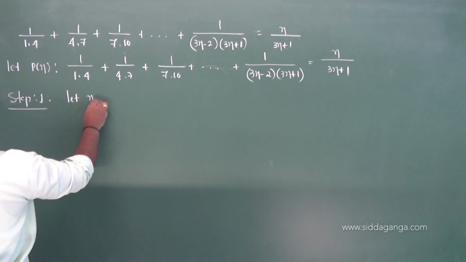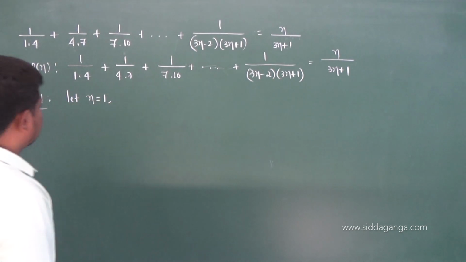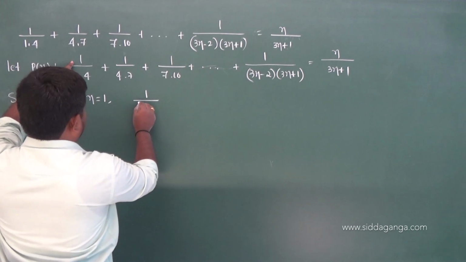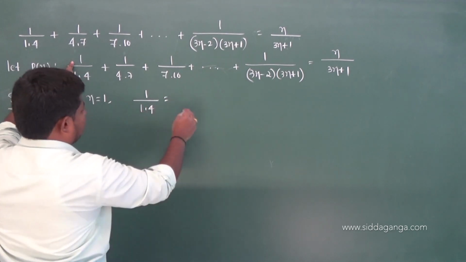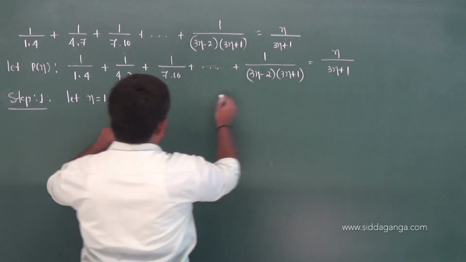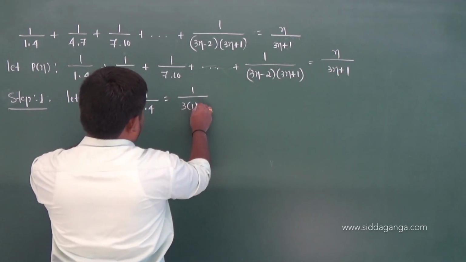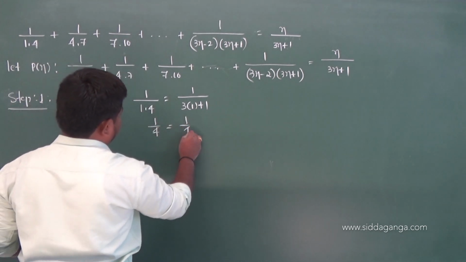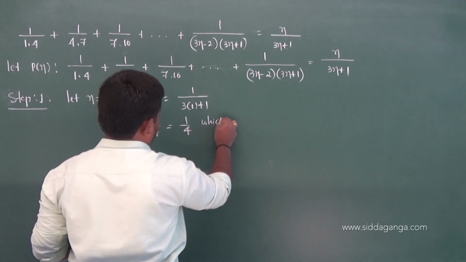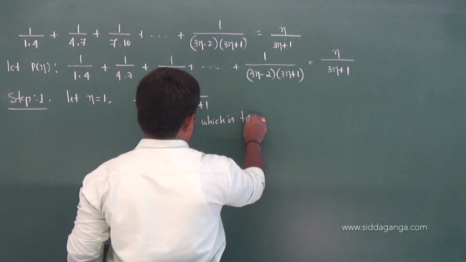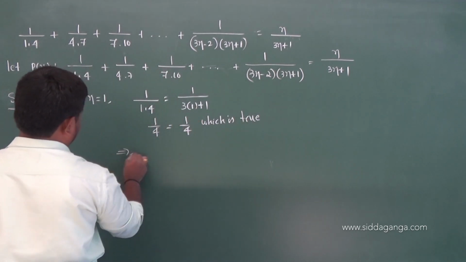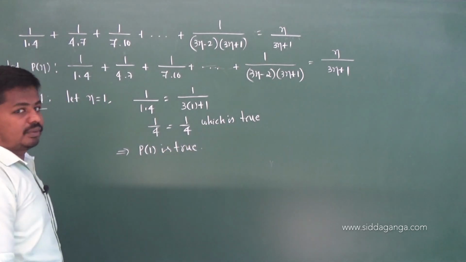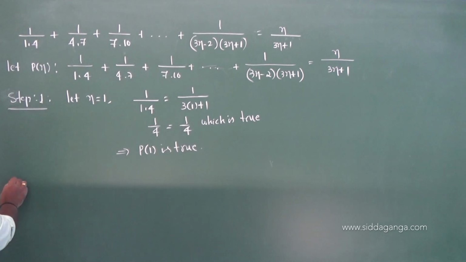Let n is equal to 1. So, first term, when n is equal to 1, you mean the sum of the first 1 terms, you mean 1 into 4, is equal to, in place of n substitute 1, by 3 into 1 plus 1. You get 1 by 4 equal to 1 by 4, which is true. Hence, this implies P of 1 is true. Okay? Now, step 2.